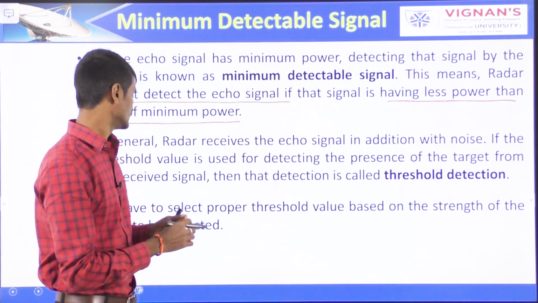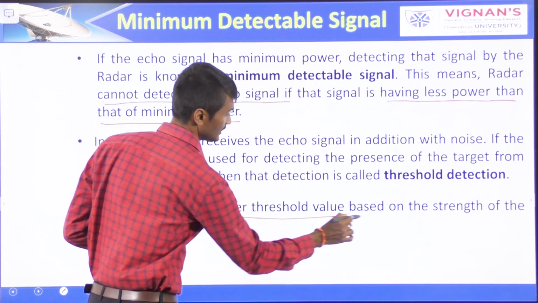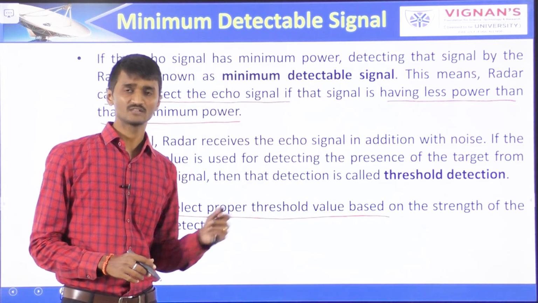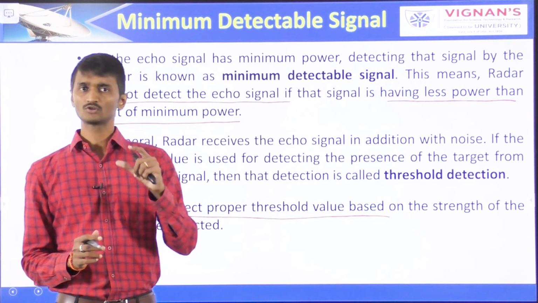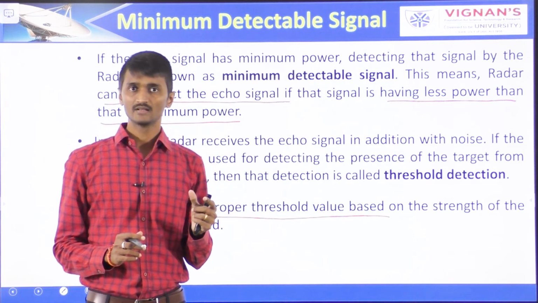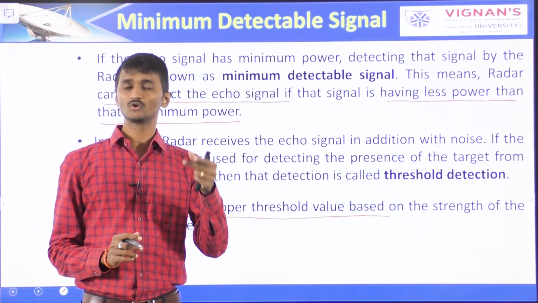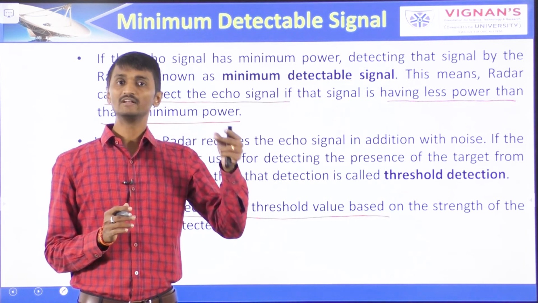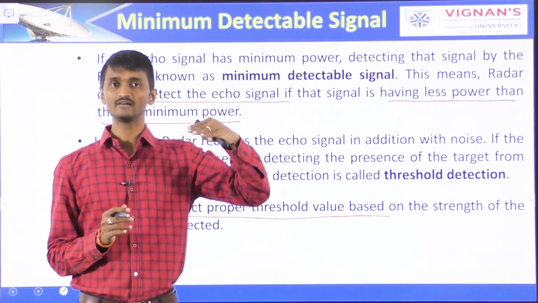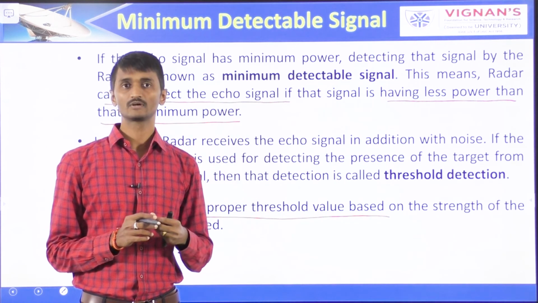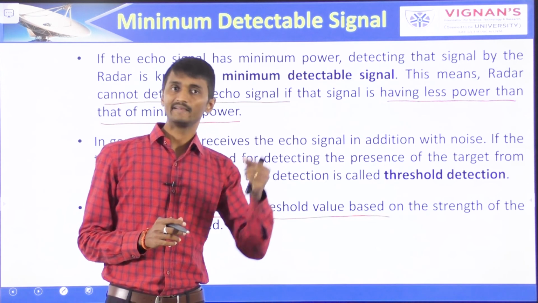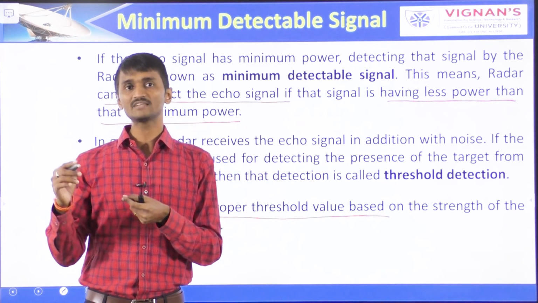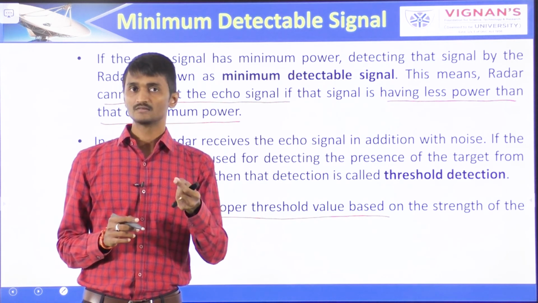A high threshold value should be chosen when the strength of the signal to be detected is high, so that it will eliminate the unwanted noise present in it. Similarly, a low threshold value should be chosen when the strength of the signal to be detected is low.